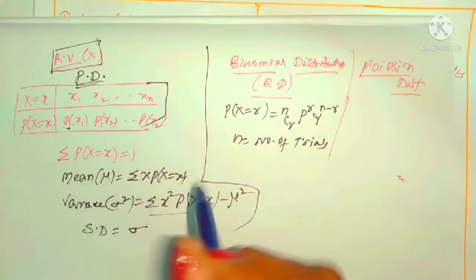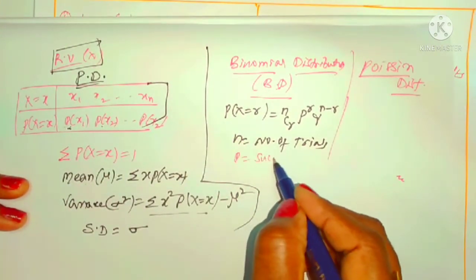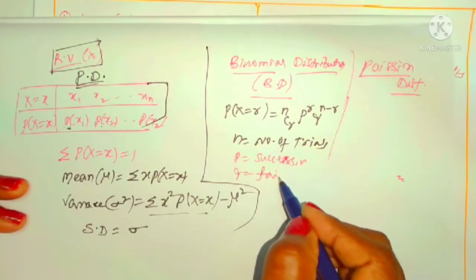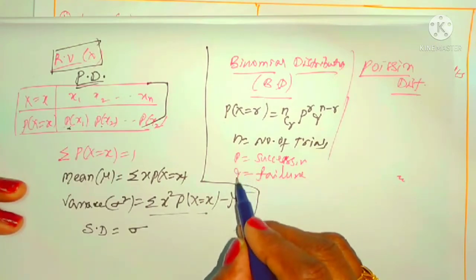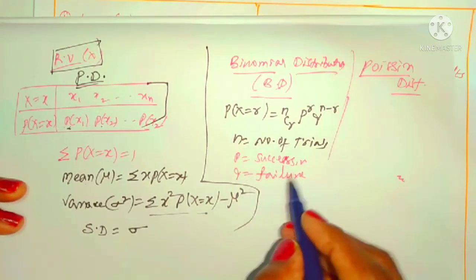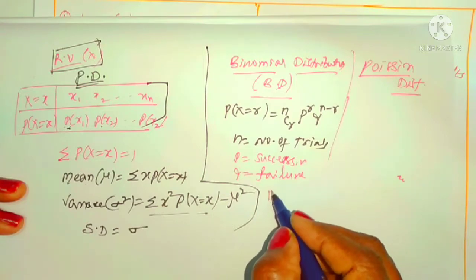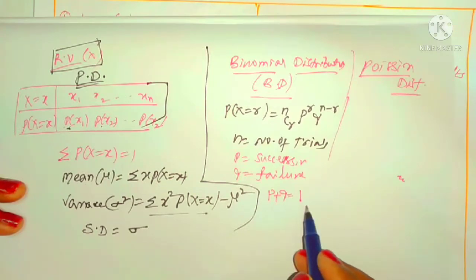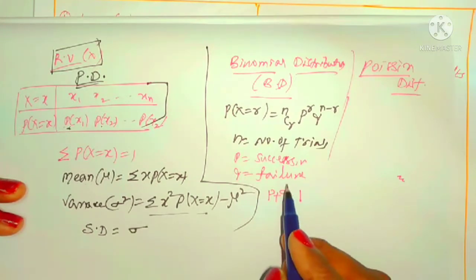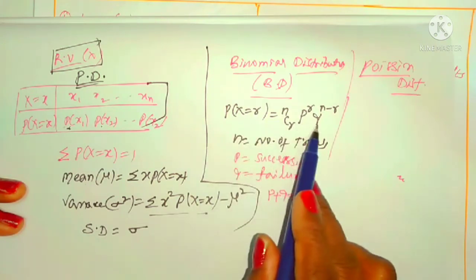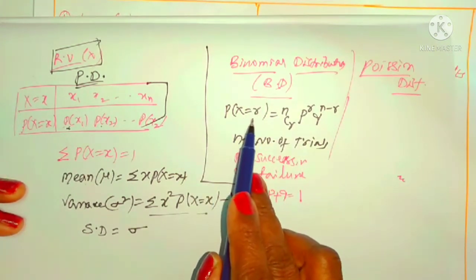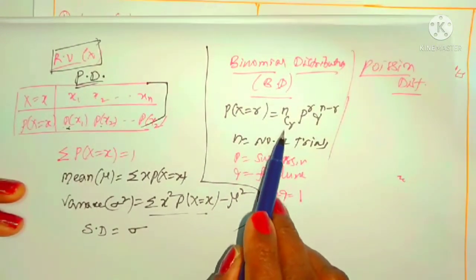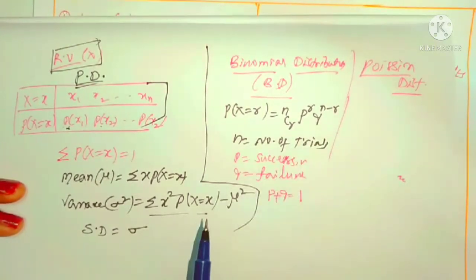Here p is called the success probability, and q is called the failure probability in a single trial. What are p and q? Success and failure probabilities in a single trial. We can understand that p plus q is 1. If you know the p value, you can find out the q value. If you know the q value, you can find out the p value. This is the general formula for collecting a certain r by the binomial distribution, that is nCr p power r q power n minus r.